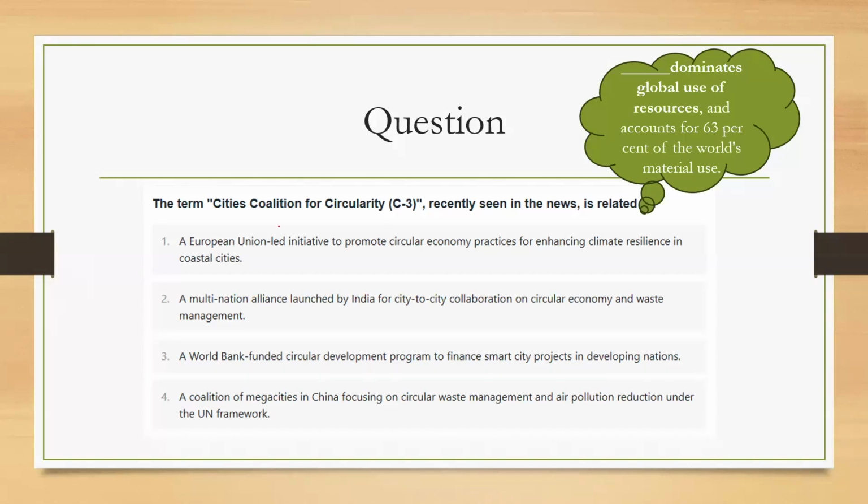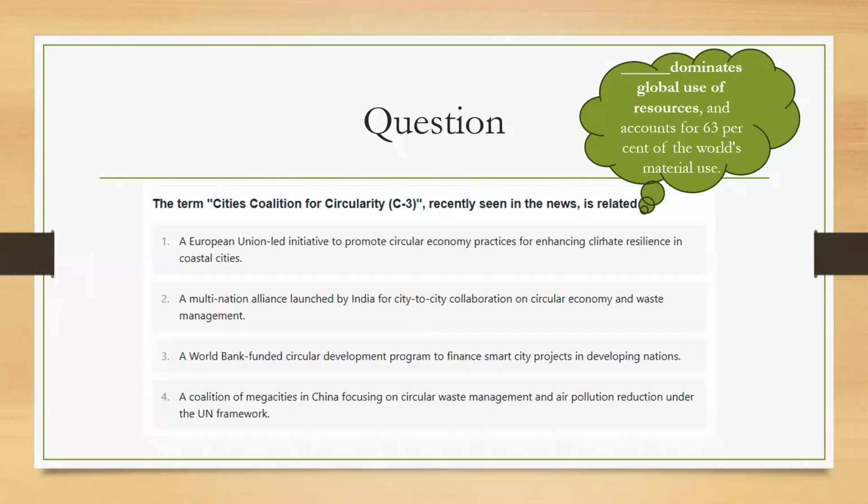It is a coalition, first of all. Okay, it is a cities coalition. So, a multination alliance launched by India for city to city collaboration, circular economy and waste. Circularity should also be there, right? So the circularity keyword is there and cities also should be there. Okay, so based on that, you try to answer the question.